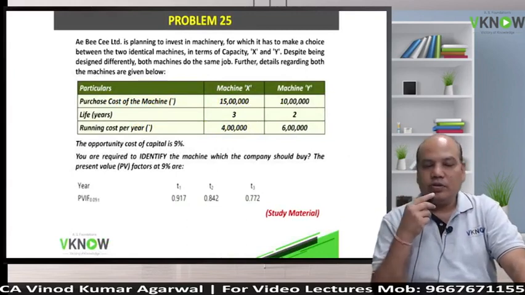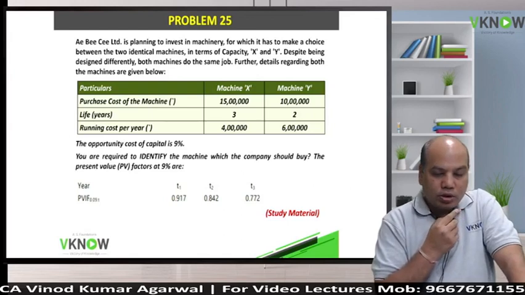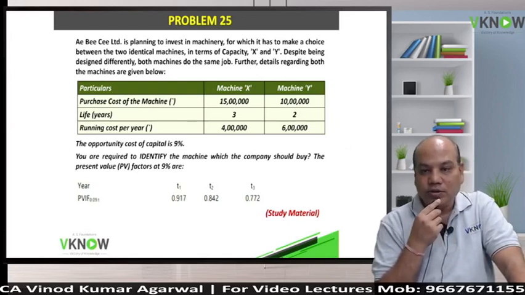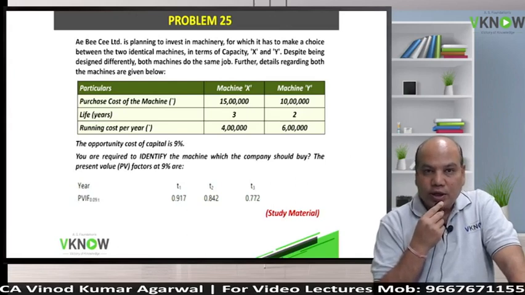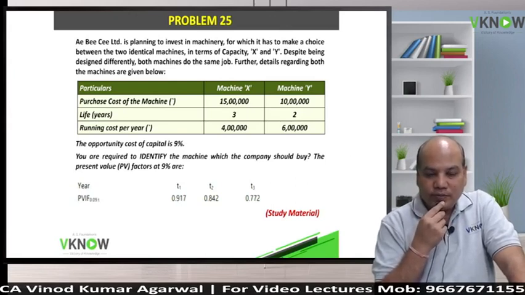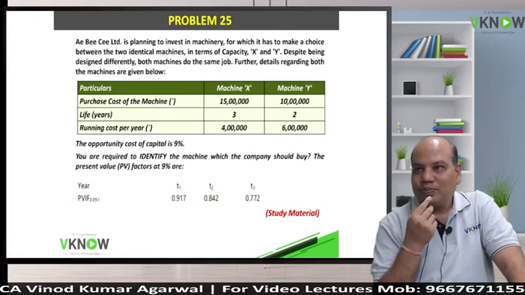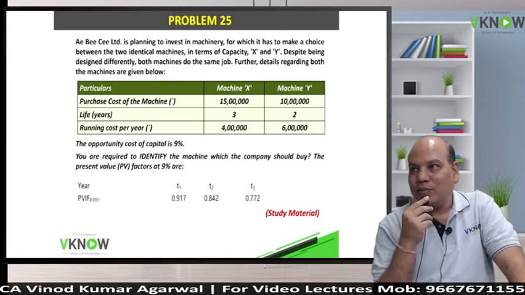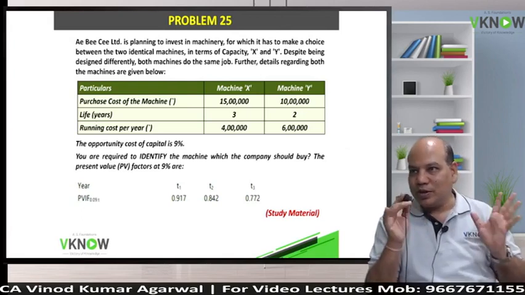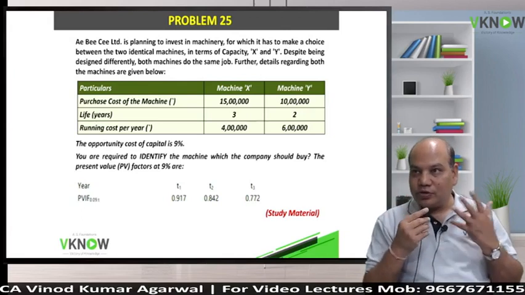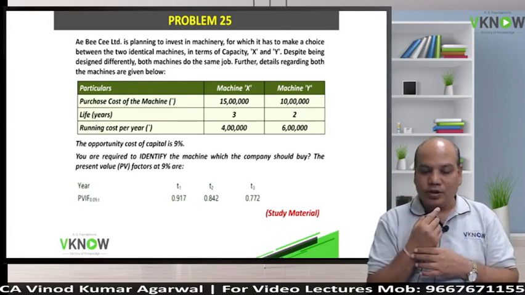Question number 25, very important. ABC is planning to invest in machinery for which it has to make a choice between two machines identical in terms of capacity, X and Y, despite being designed differently. Both machines do the same job. Apple mobile phone and Samsung mobile phone do the same job, whatever is required, yes or no? Yes. But they have different life, different cost, different revenue structure, different cost structure.